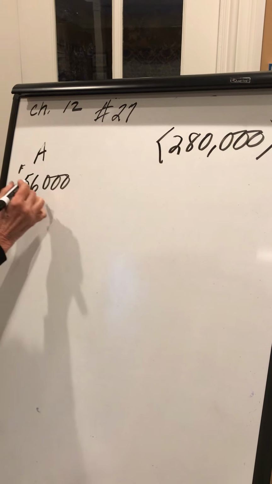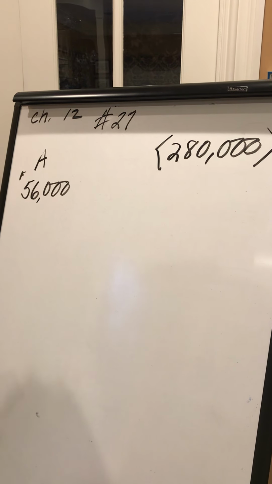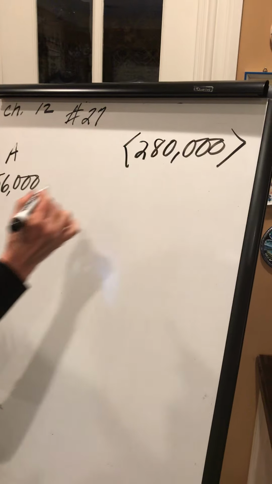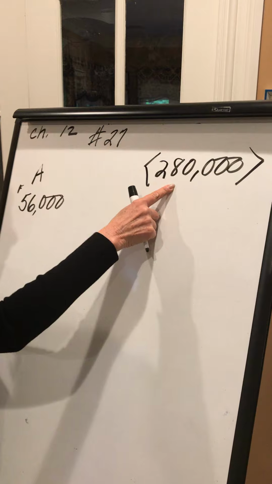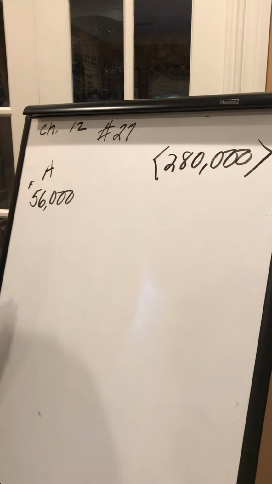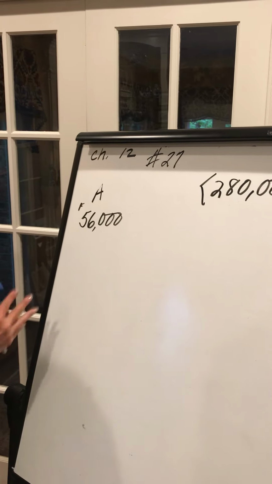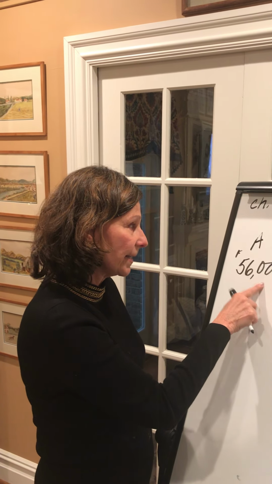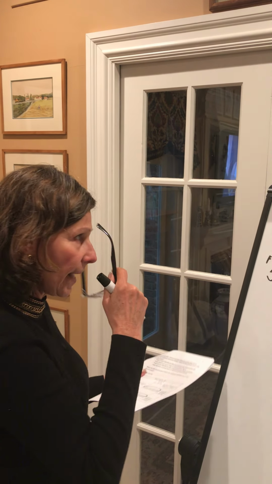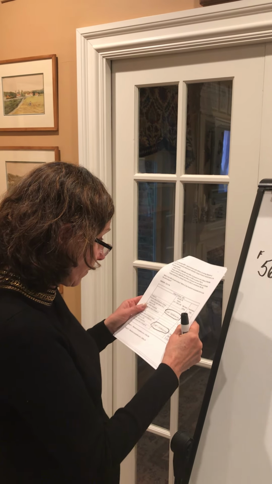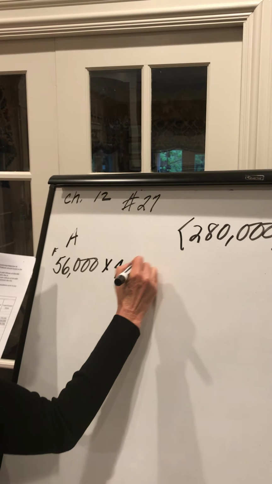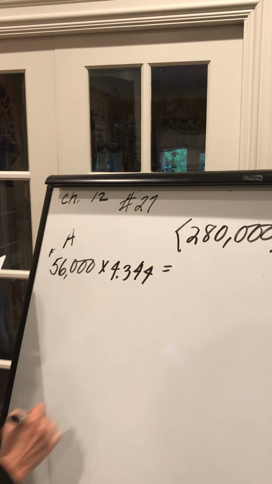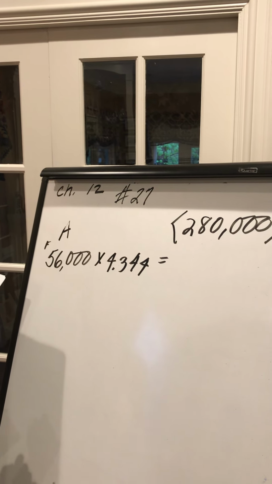So which table will we use? Well, we have annual payments. They are the same. We want to know what that's all worth today. Because remember, we're comparing the amount of money we're spending today. We want apples to apples. So we want to compare this to how much money we would make discounting the $56,000. So we want present value of an annuity. And that table tells us that we want to multiply this times 4.344.